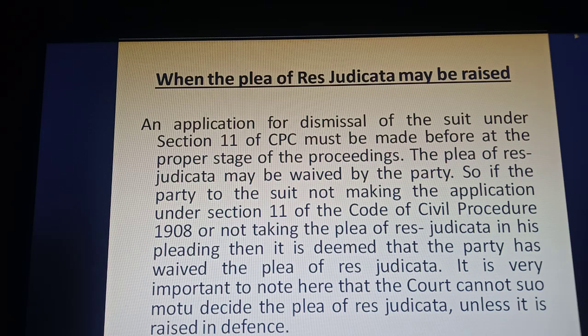This is not my wording, this is the wording of the Chhattisgarh High Court.